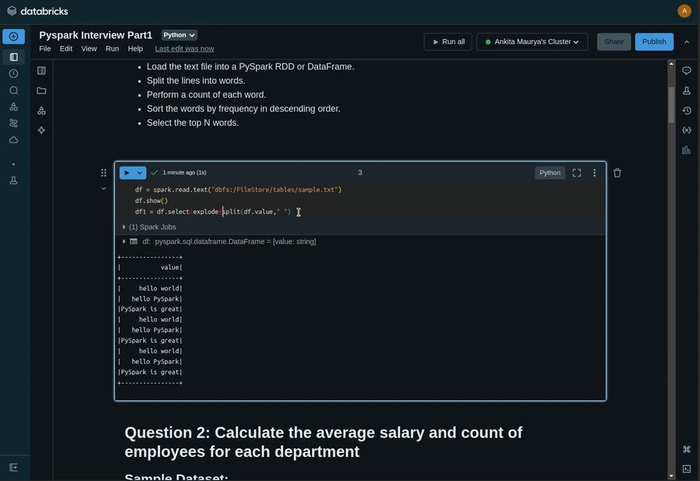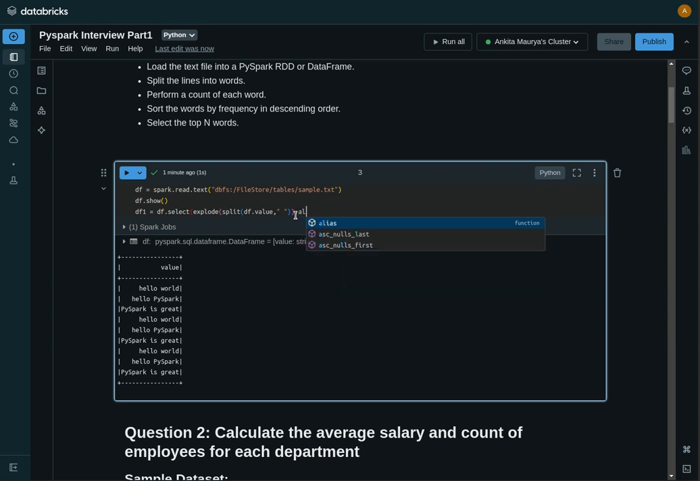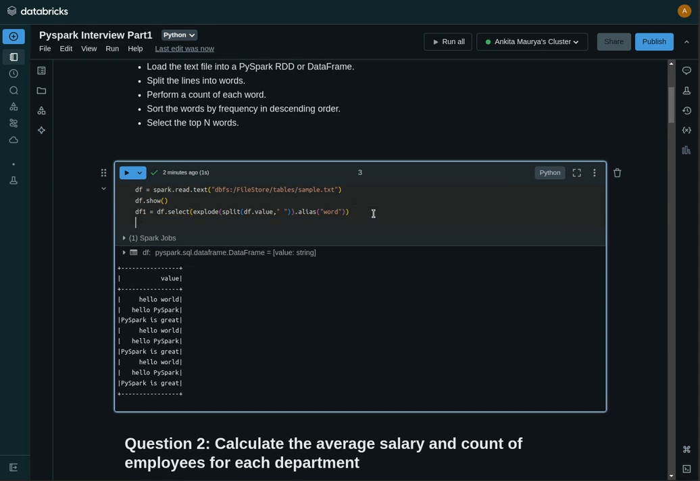So I'll just close this one. Then I will store those values in our column, so I can alias this, let's say, word. Okay, and then again we will close that bracket. Then I can show you, df1.show.